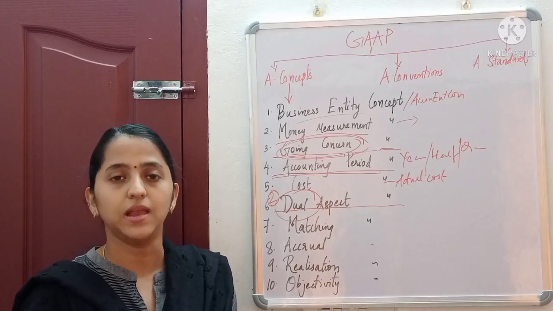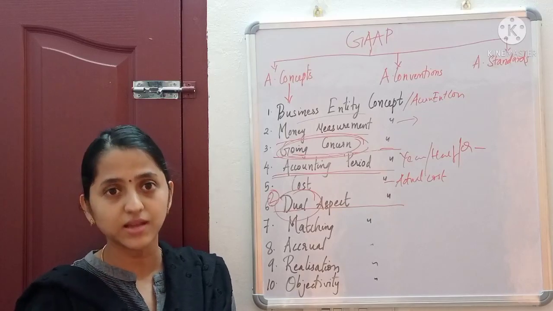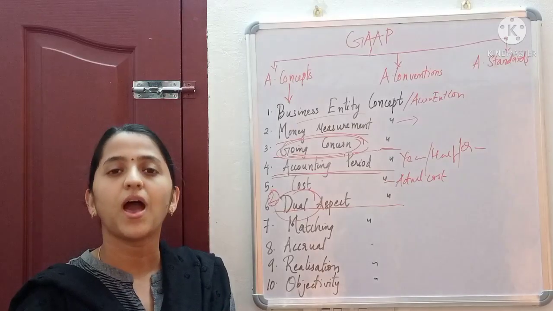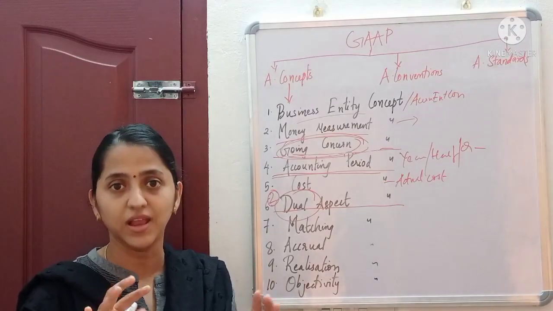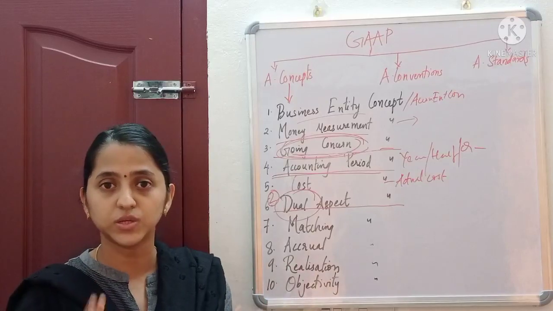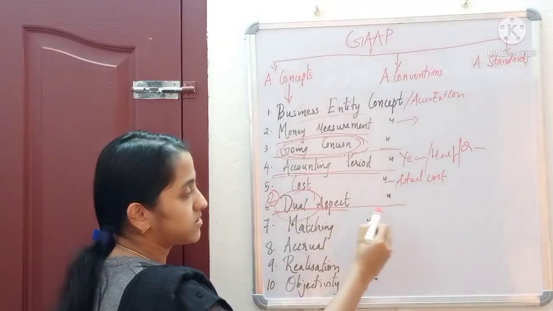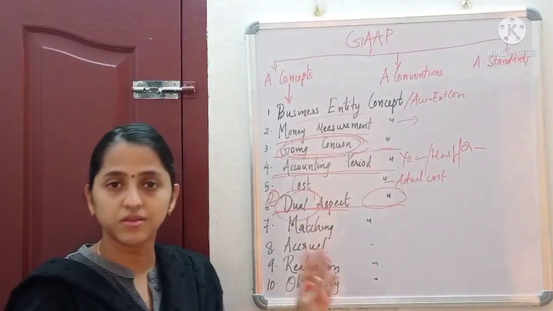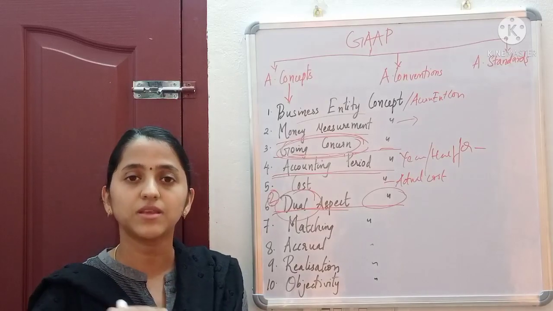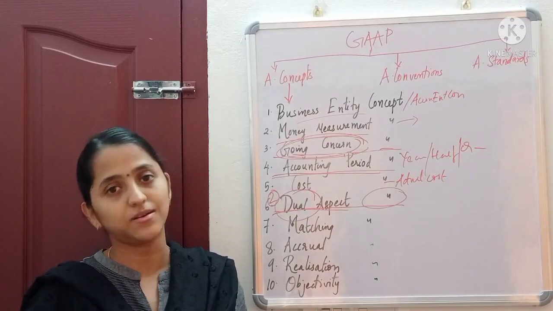We make a cash sale in our company, then we make sales and we get an amount. So the receiving aspect is money and the giving aspect is sale or our goods. So there are two aspects related to that transaction. So that is dual aspect concept. According to dual aspect concept, there is a receiving aspect as well as a giving aspect for each transaction.